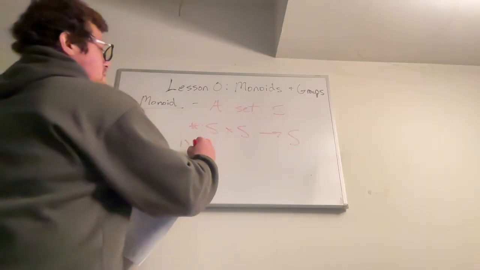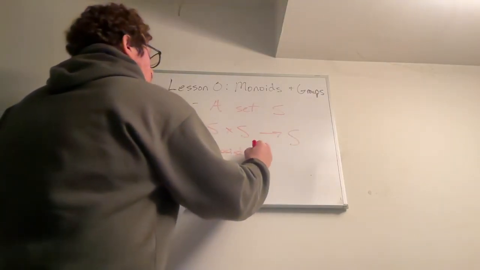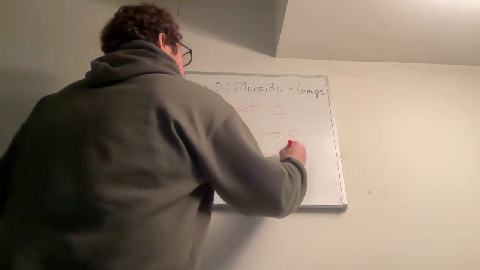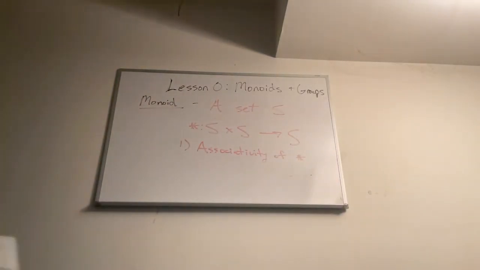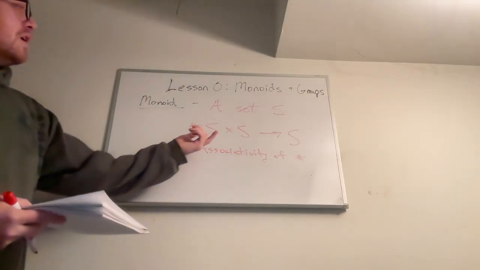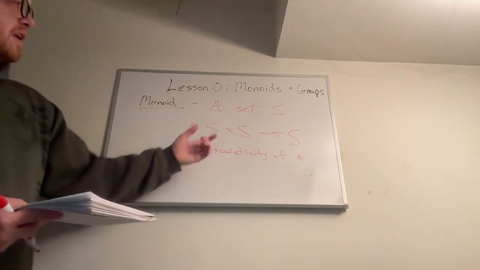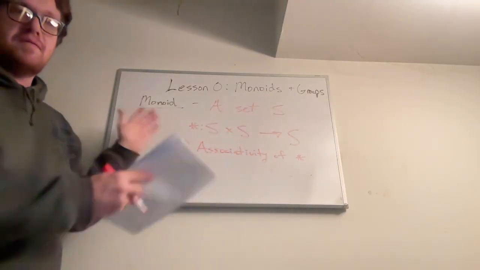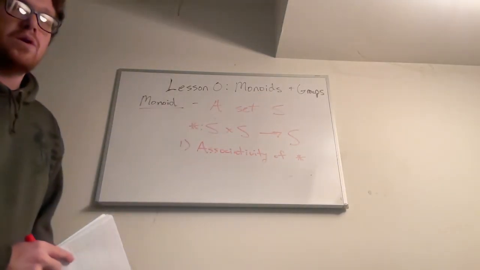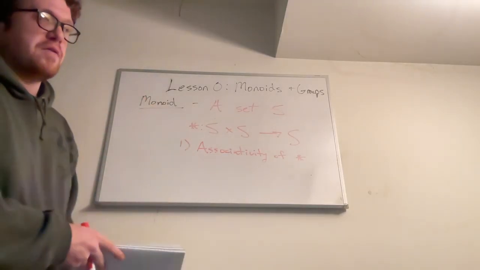Associativity of star. So this means that if I take two elements and multiply them together with this operation, and then I multiply another element on the right to that product, it should be the same thing as if I do the product in the other order. Or not the other order, but applying the brackets in a different order.